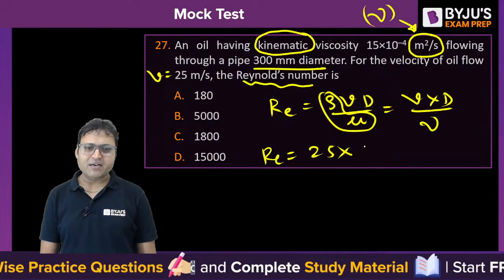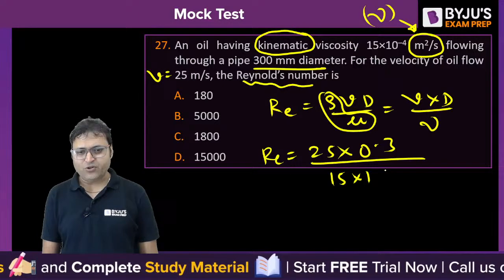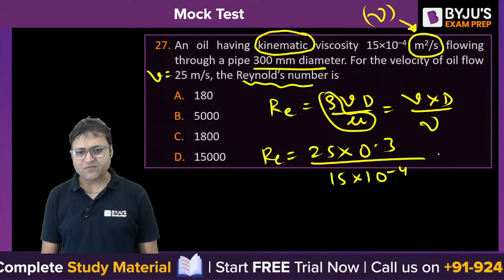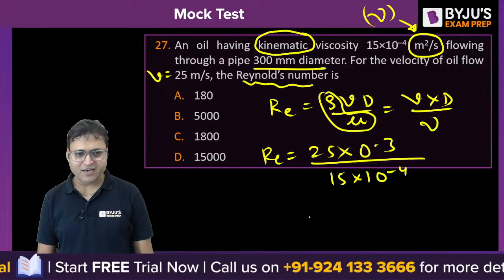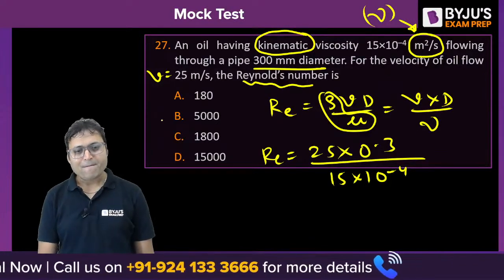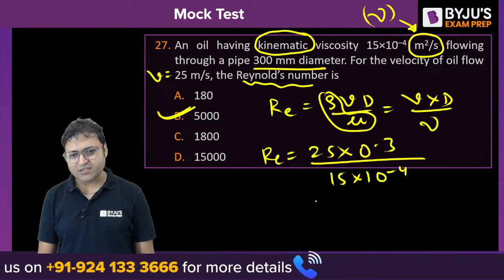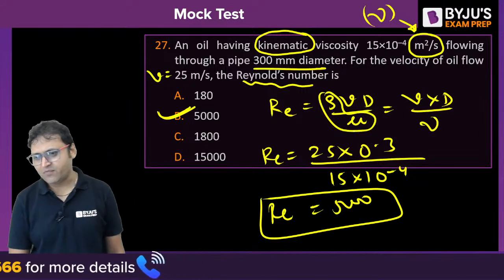What is the diameter? 0.3 upon kinematic viscosity 15 into 10 to the power minus 4. That is the answer. Kitna aa raha hai? Everyone, give it a try. Are you getting option B or not? 5,000. Are you guys getting 5,000 or not?